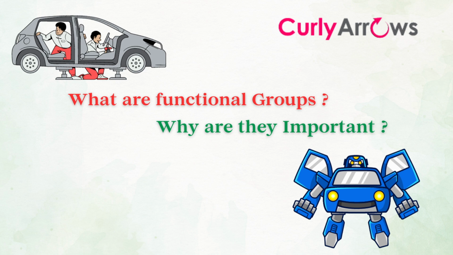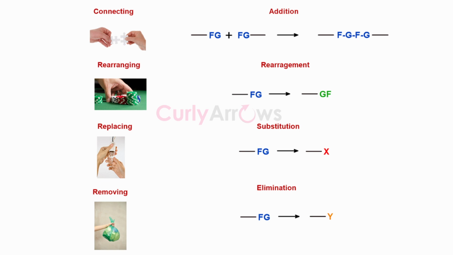The functional groups are very important in organic chemistry because they are responsible for molecular transformations by changing molecular structure. These structural changes occur when the functional group part of the molecule undergoes reactions like addition by connecting two molecules, rearrangement by rearranging atoms within a molecule, substitution by replacing a group of atoms with another, and elimination by removing a group of atoms.